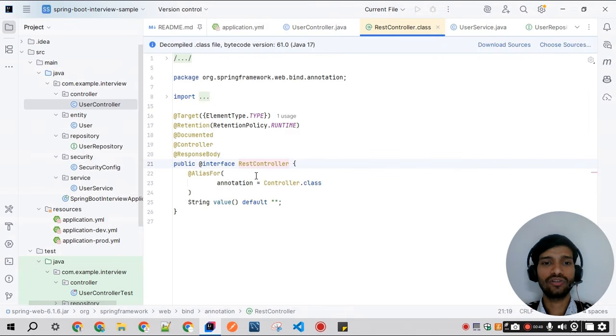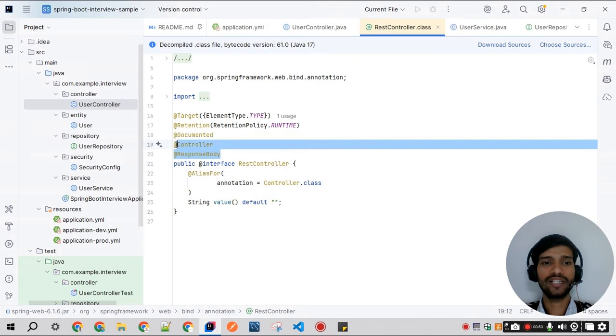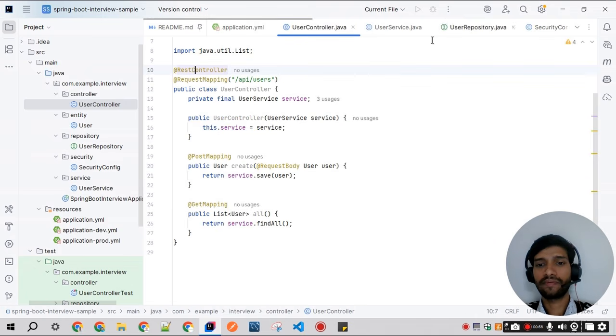If I click on it, it already contains the controller annotation as well as the response body. For whatever backend application is using this API, we need to write @RestController, and within that class we can create the different APIs.